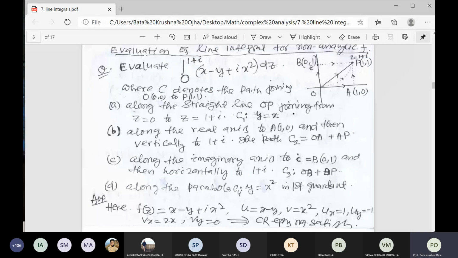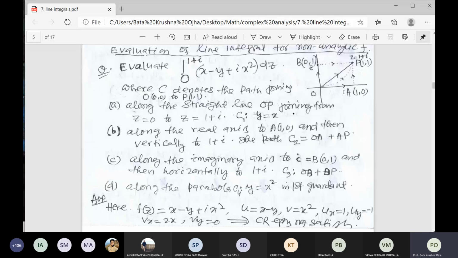So here x1 and y1 is 0 0 and x2 and y2 is 1 1. If you put these points in this formula, you will get the equation of line as y is equal to x. That is very important. You will find the equation of path C1 is y is equal to x. Similarly, along the real axis,